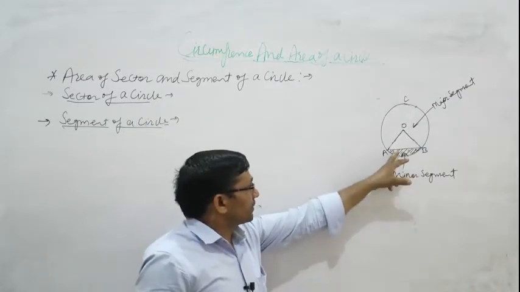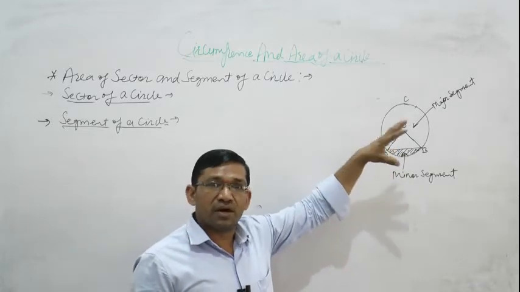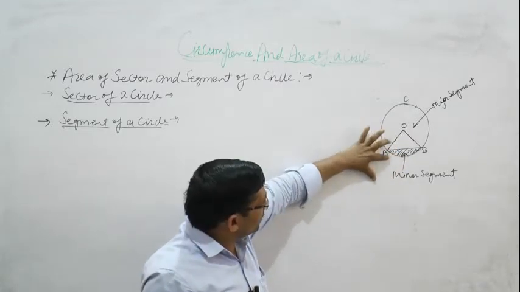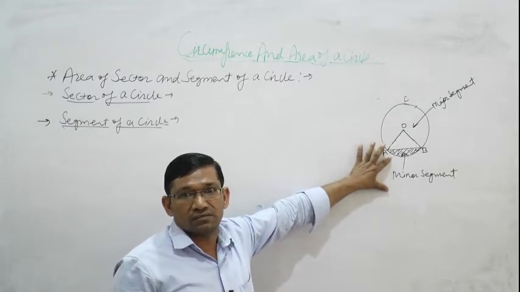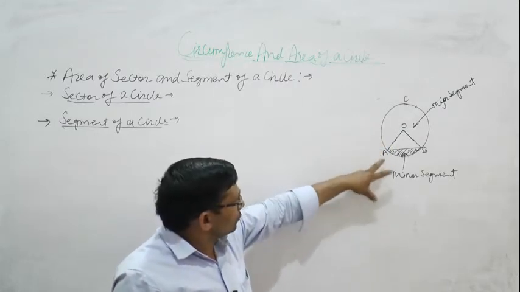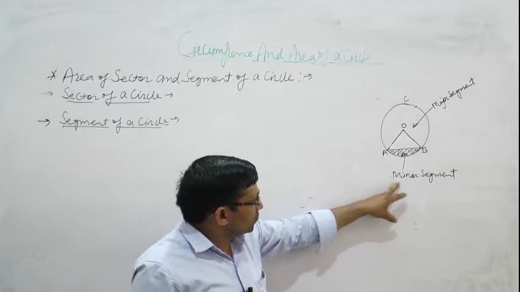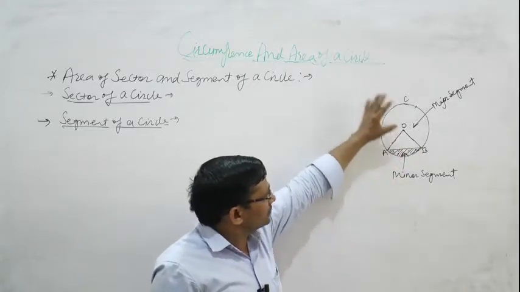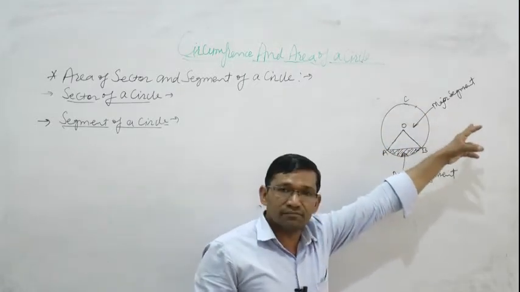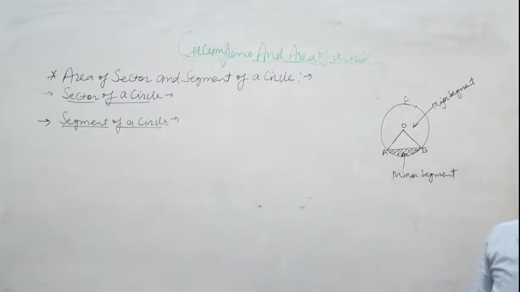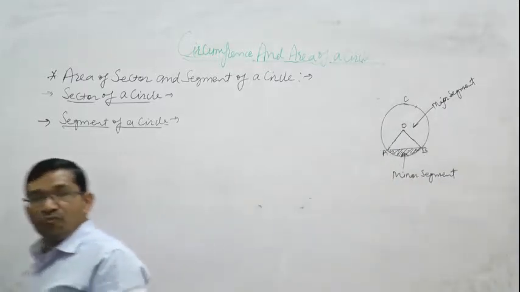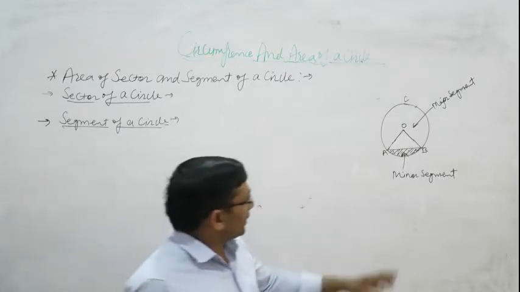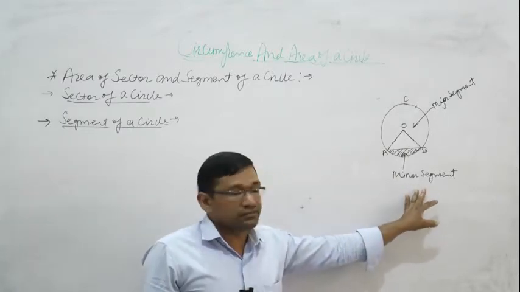So segment is the part, oblique portion which is bounded by chord and corresponding arc. Clear? So shaded part is known as minor segment and unshaded part is known as major segment, because major segment has more area than minor segment.